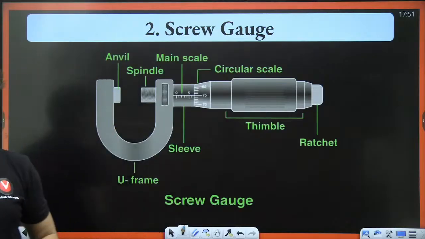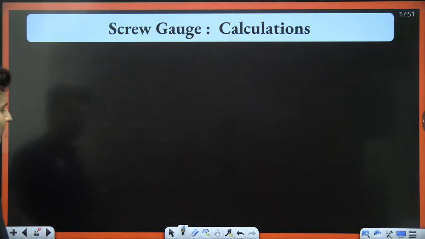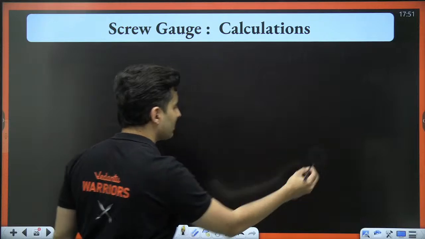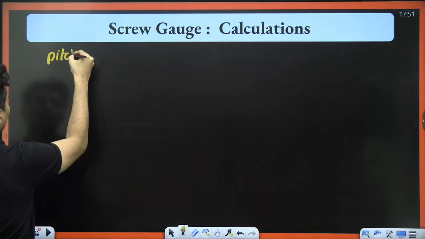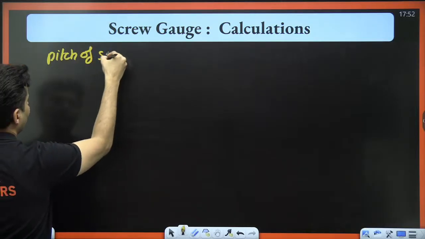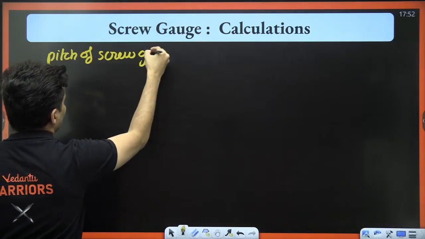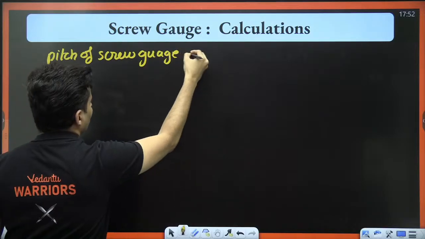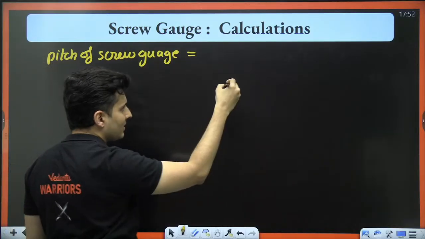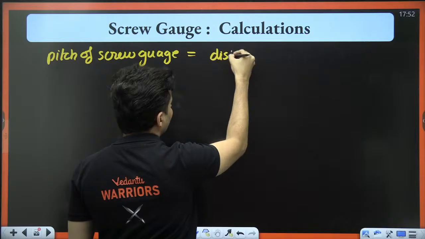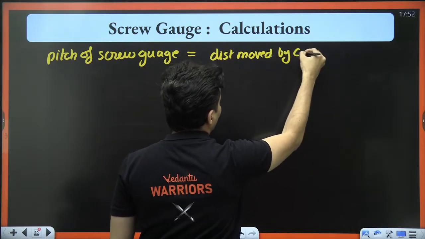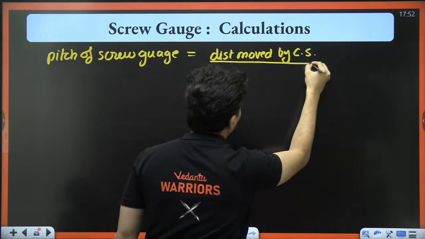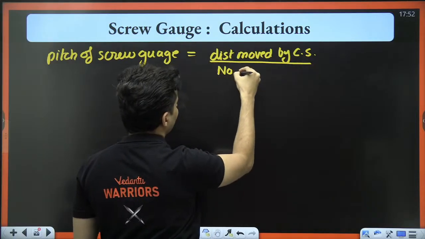So how do I find out the least count of this? The first thing that you should know is something called the pitch of the screw gauge. The pitch of the screw gauge is how much distance is moved by the circular scale upon a number of rotations.